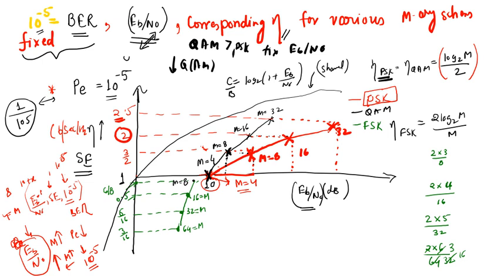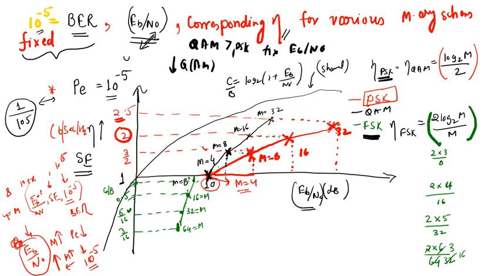Now we are discussing, through this green line, the same phenomenon for the FSK scheme. If you remember, the spectral efficiency of FSK is 2 log2(M)/M. It means as M increases, your spectral efficiency decreases. Therefore, we start from here. As M increases, I have just written the corresponding spectral efficiencies, and as M decreases we get the same error performance with somewhat less power.